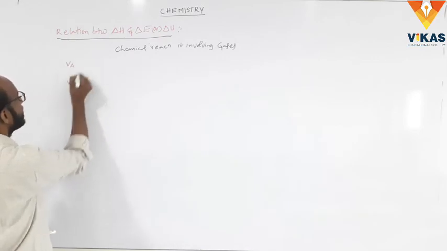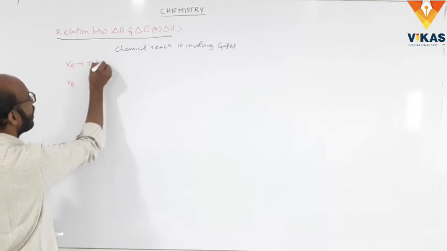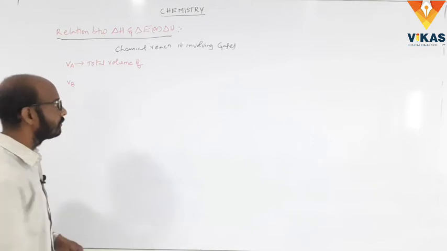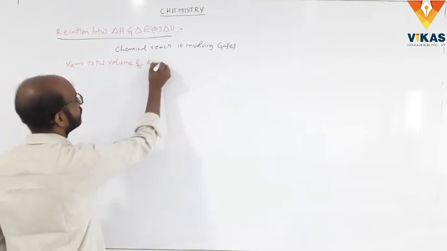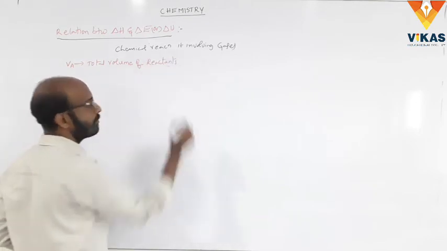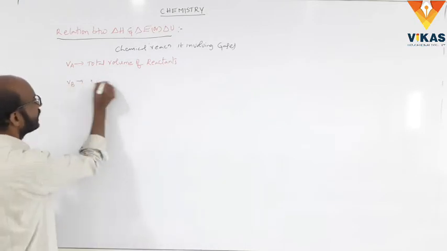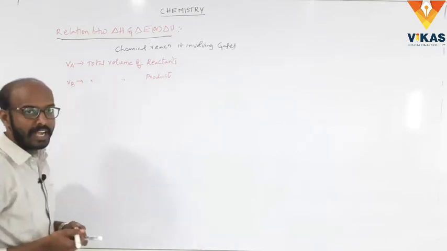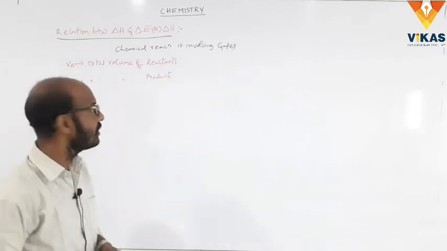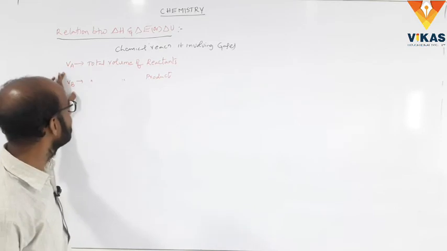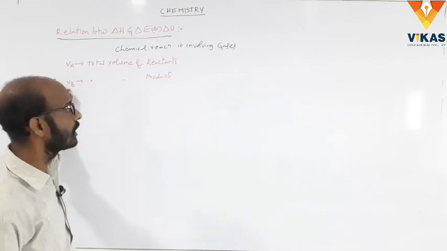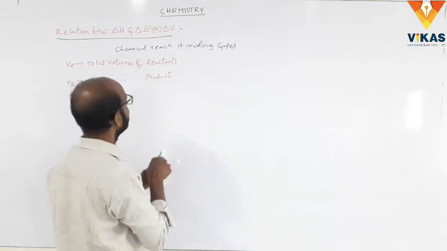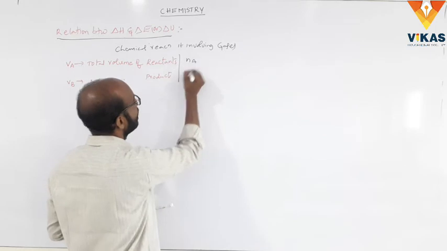What is VA? It is the total volume of reactants, and VB is the total volume of products. We consider a chemical reaction involving gases, so we take VA and VB. And also we take NA and NB.